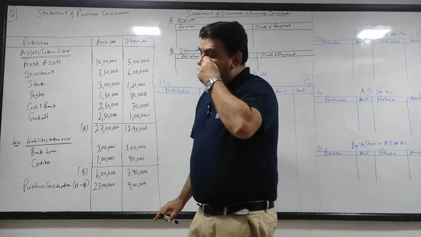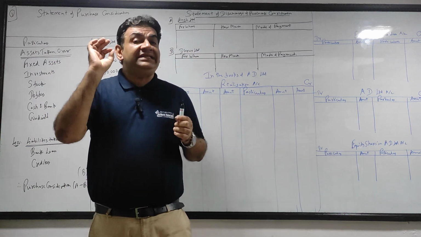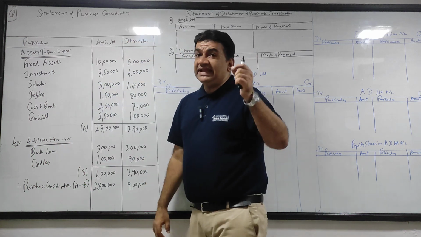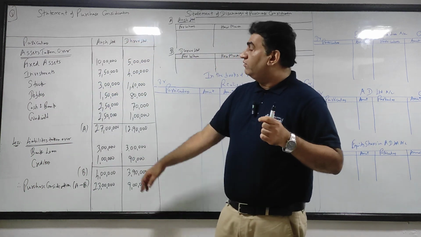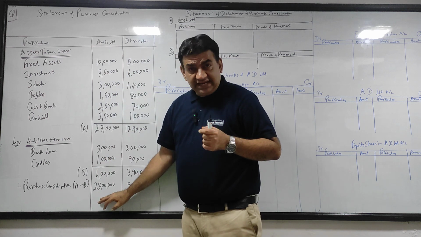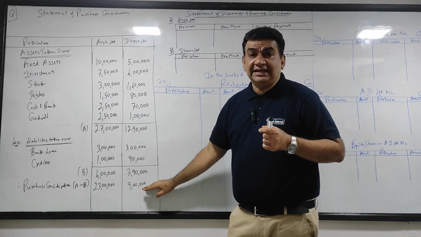That means what? इसका मतलब ये है, the new company AD Ltd is taking over the business of Ansh Ltd at 23 lakhs and of Dhruv Ltd for 9 lakhs.